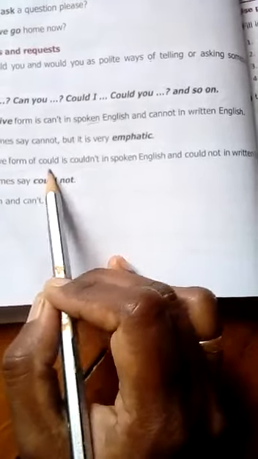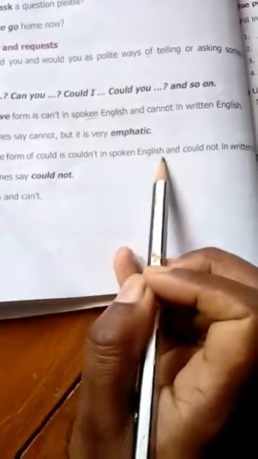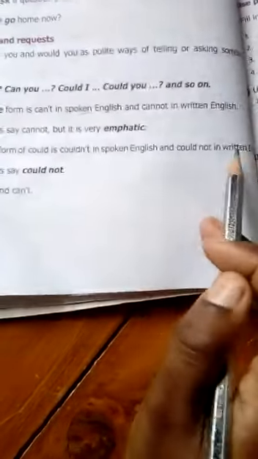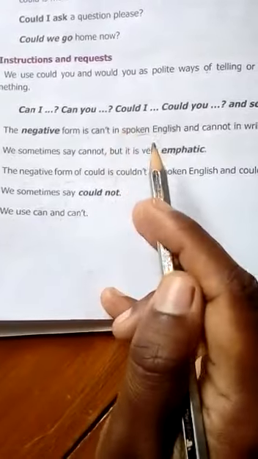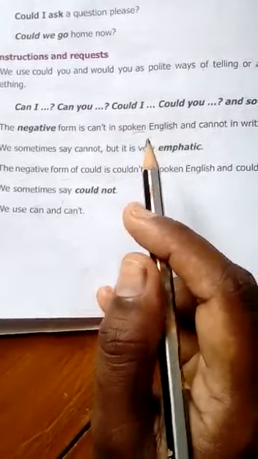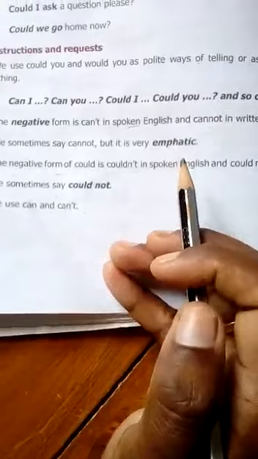The negative form of could is couldn't in spoken English and could not in written English. We use can and can't. Instruction or request. Next, permission or probability.